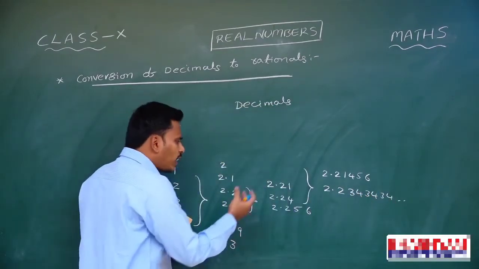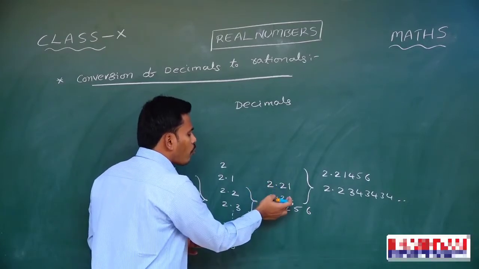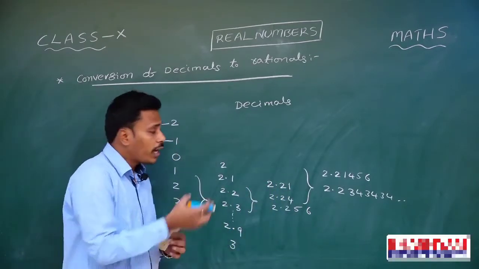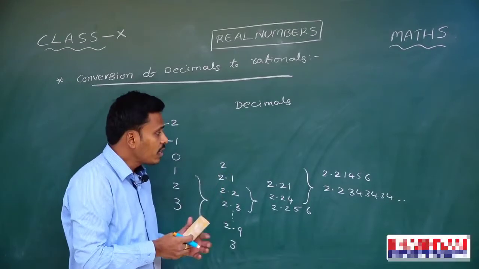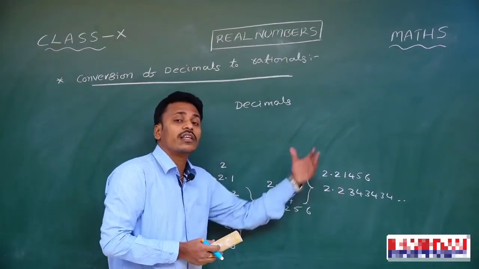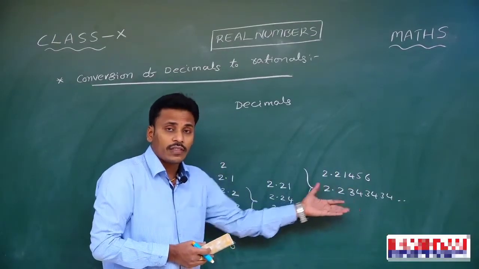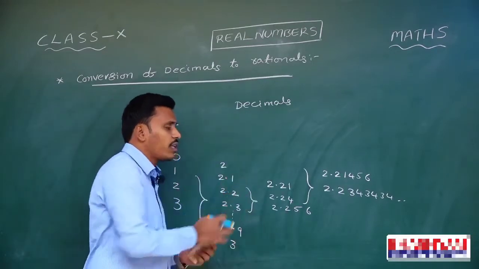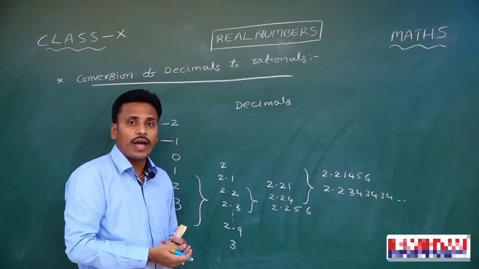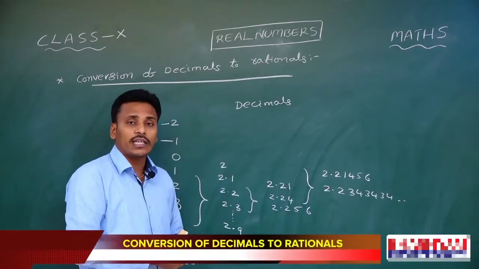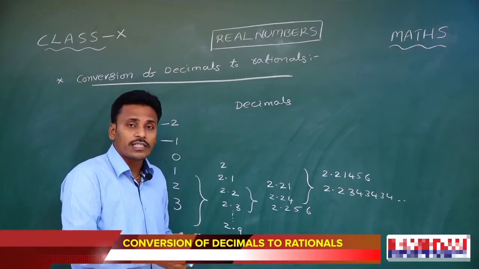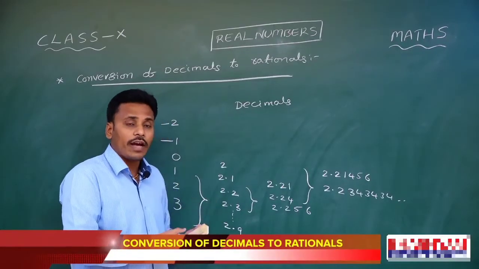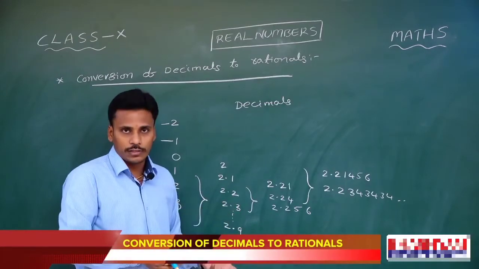Is it clear? There are many decimals between 2.21 and 2.24, and if you magnify, between these two decimals there are still some more decimals. So between any two decimal values there are many other decimals, which means the decimals between any two decimals are infinite, right?